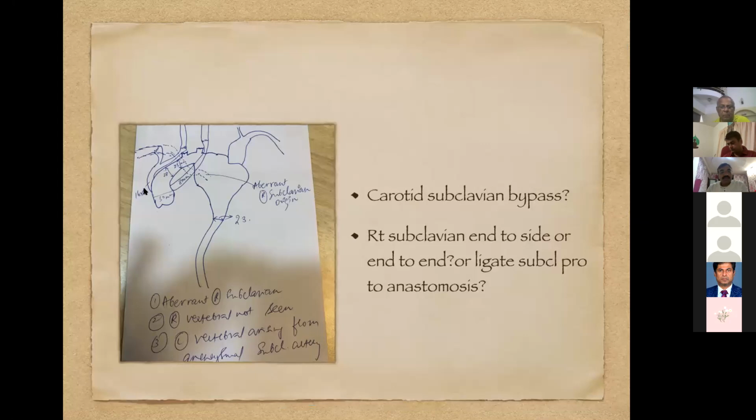Our plan was to take a bifurcated Dacron graft, and from the right border of the ascending aorta go to the aberrant subclavian artery and to the right carotid artery. And from the left border of the same bifurcated graft, you can cut the tube and anastomose from the left border to the left carotid artery.